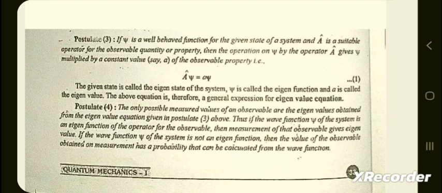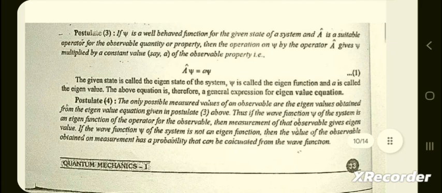A psi is equal to small a psi. The given state is called the eigenstate of the system, psi is called the eigenfunction, and a is called the eigenvalue, and the above equation is therefore a general expression for the eigenvalue equation.